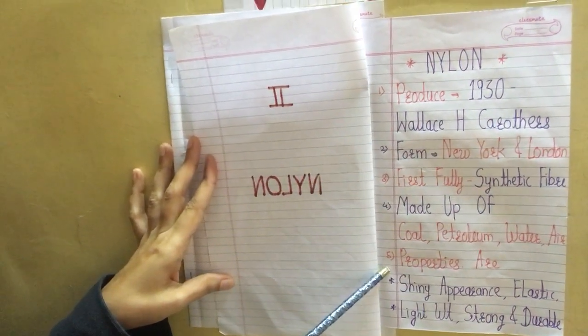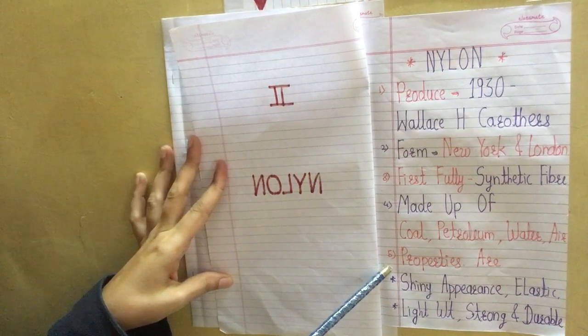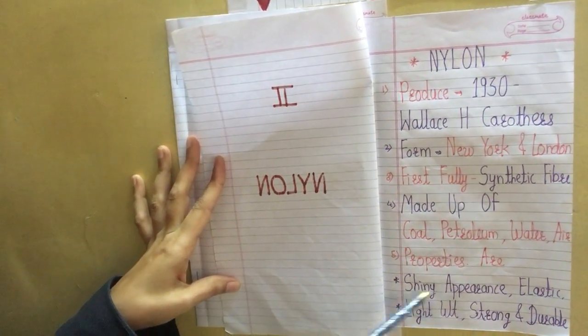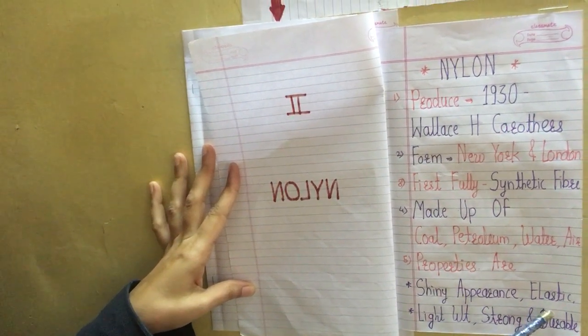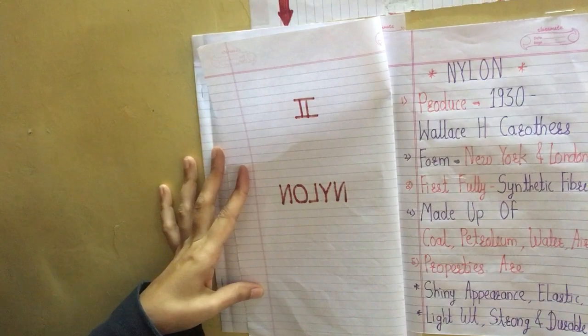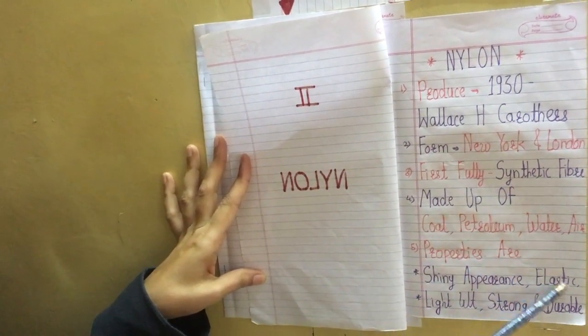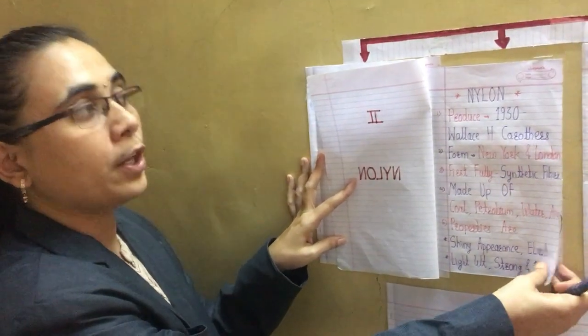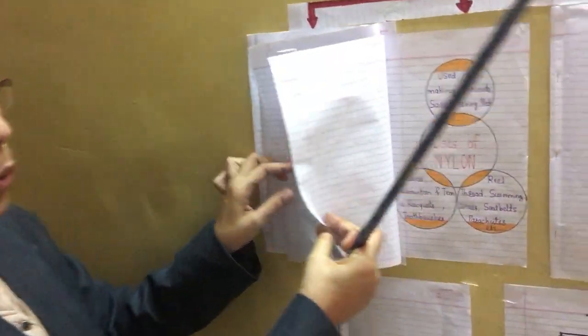And the last point is the properties of nylon. So the first property of nylon is that nylon has a shiny appearance. It is elastic in nature, lightweight, strong and durable. So these are the properties and information related to where nylon is used.